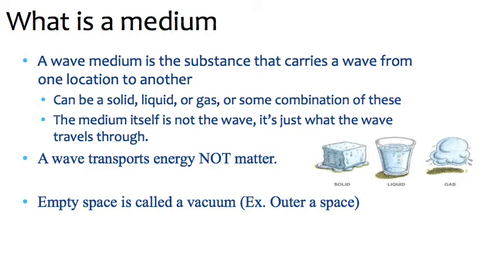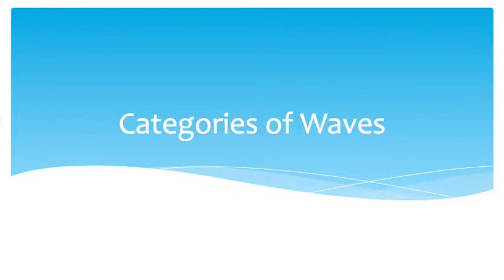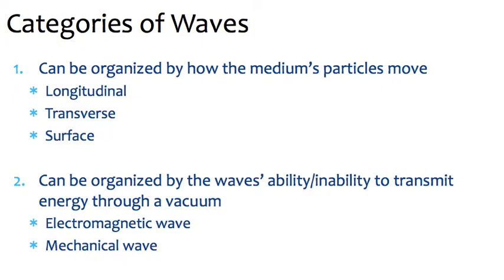Some waves don't require a medium to travel through. They can travel through a vacuum, which is empty space, like outer space. Now let's move on to some categories of waves. We can categorize waves in two different ways: by how the medium's particles move, or by their ability or inability to transmit energy through a vacuum.